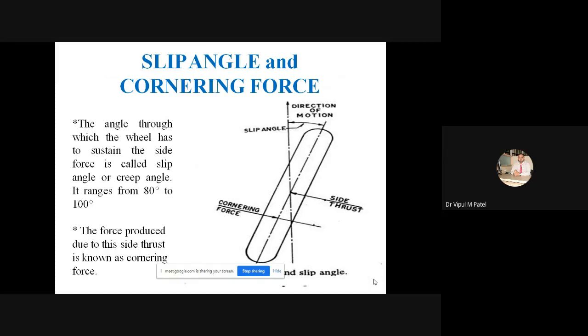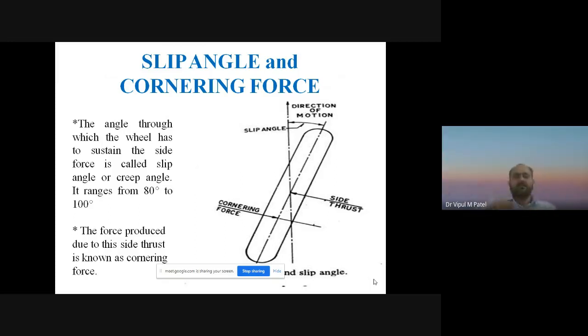The force produced due to the side thrust is known as the cornering force. You can see in the figure, this is known as the slip angle.